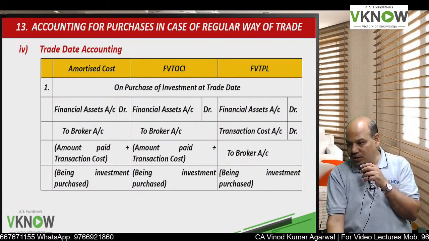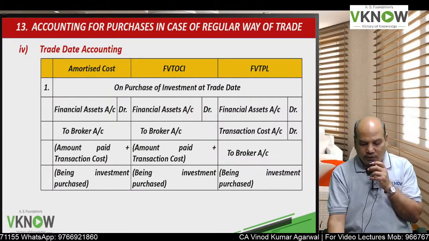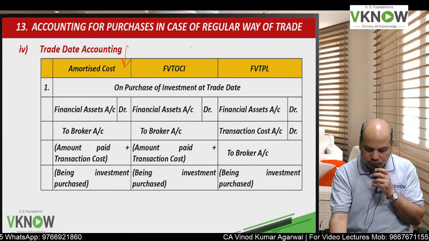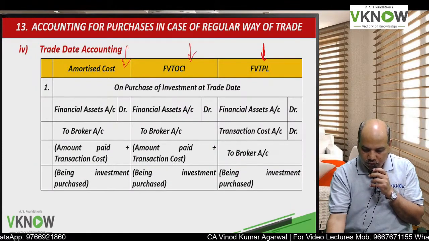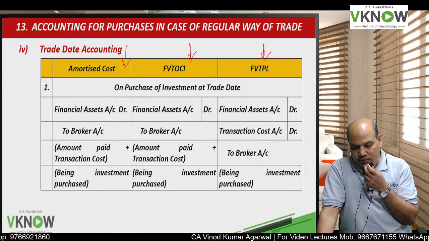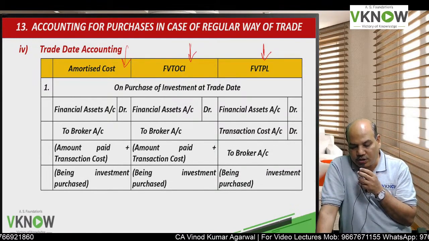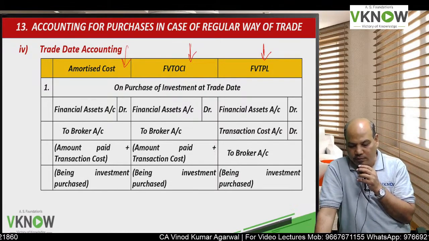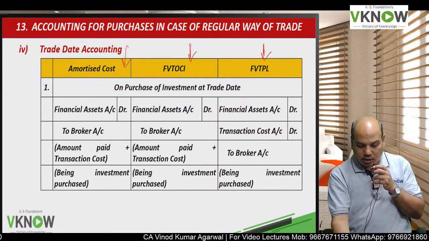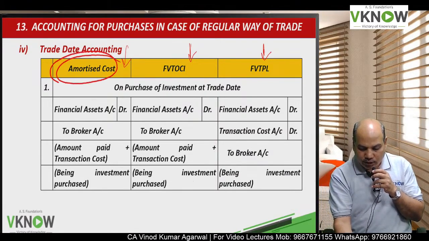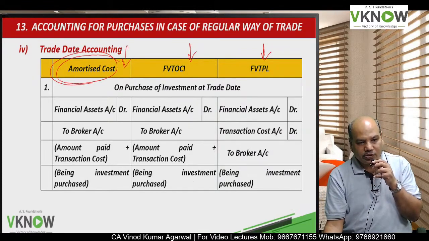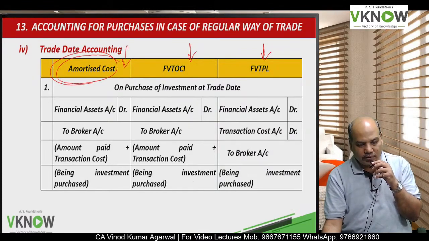Now for simplicity, we have to divide into 3 columns. Accounting for purchase in case of regular way of trade. Now even a debt instrument can be purchased in regular way of trade.